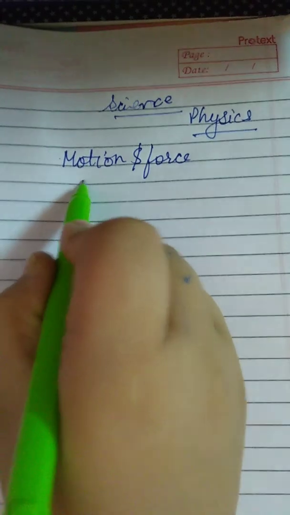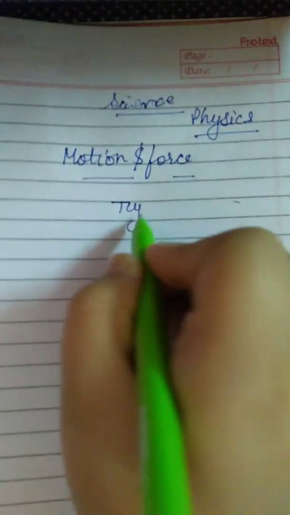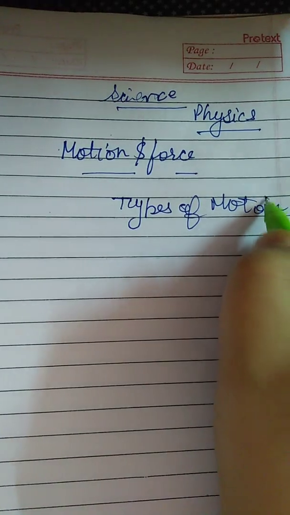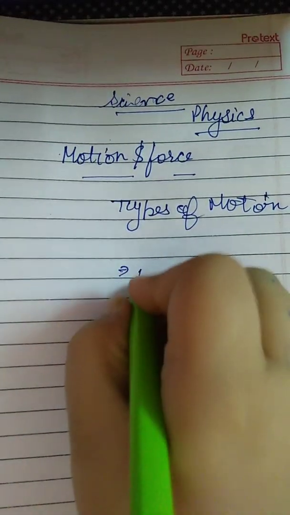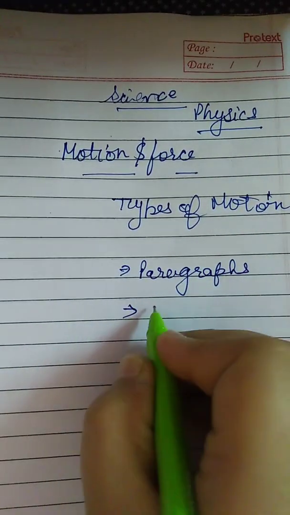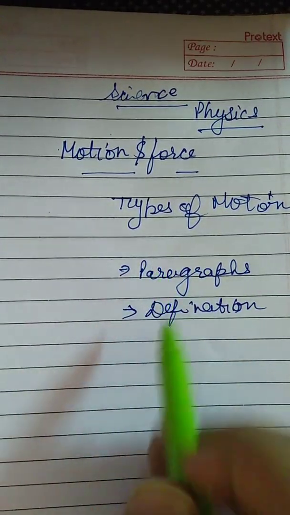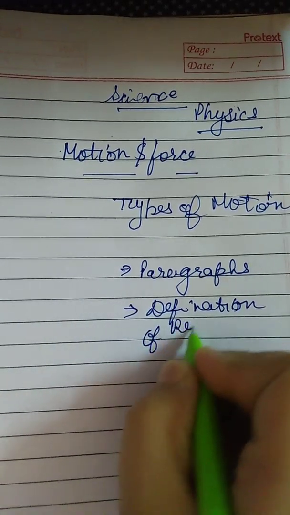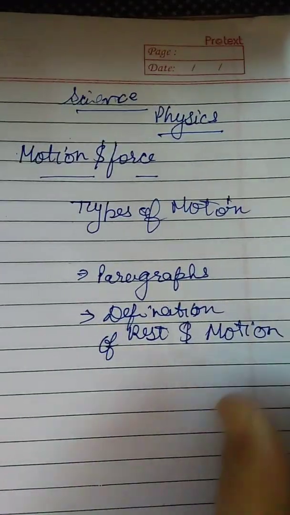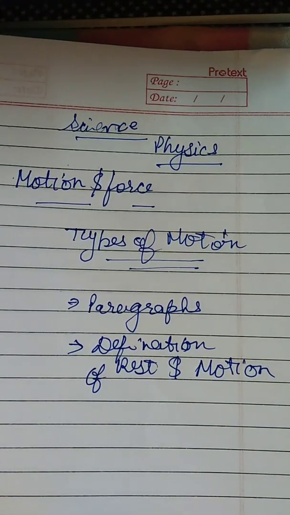After that, we'll discuss the translatory motion and the different types of motion. First of all, we'll discuss the paragraphs. After that, we'll discuss the definitions of rest and motion. Okay, and after that we'll discuss the types of motion. So let's start with the first one.